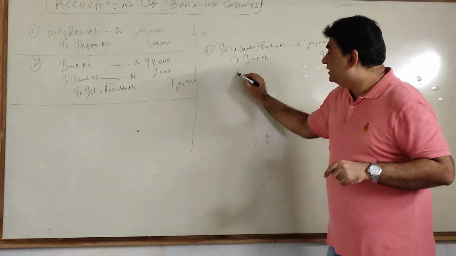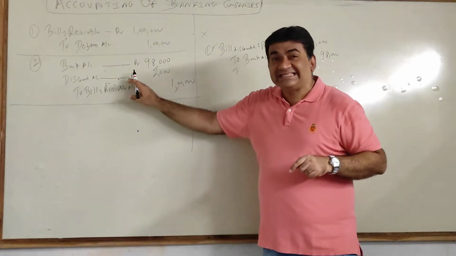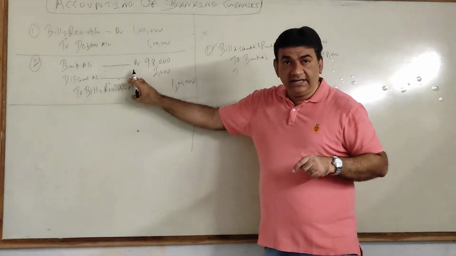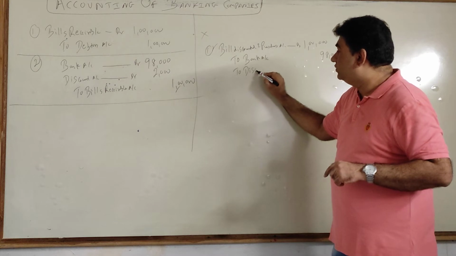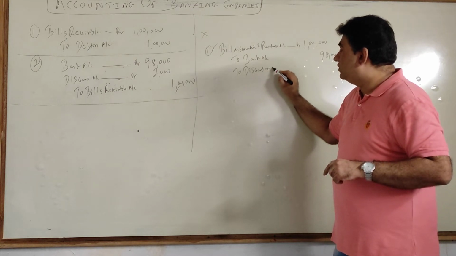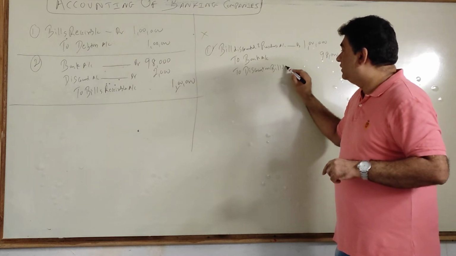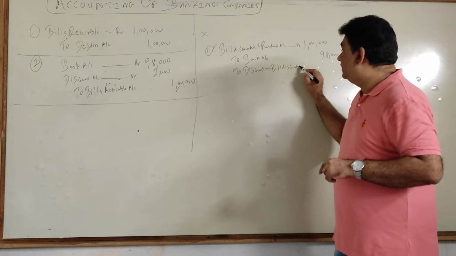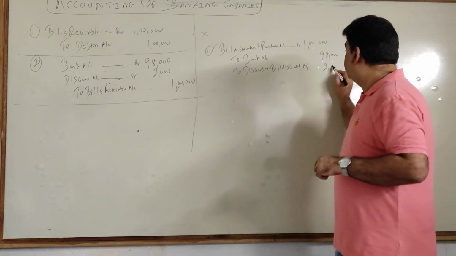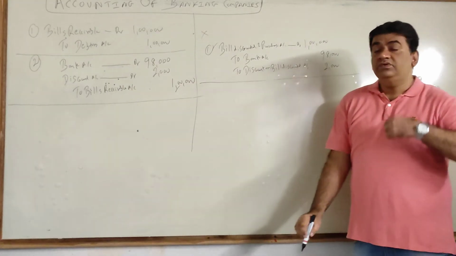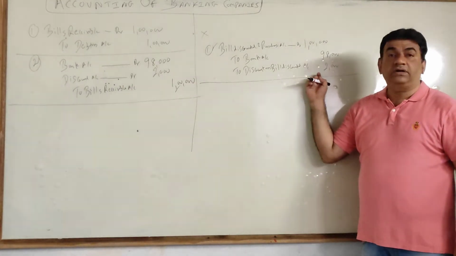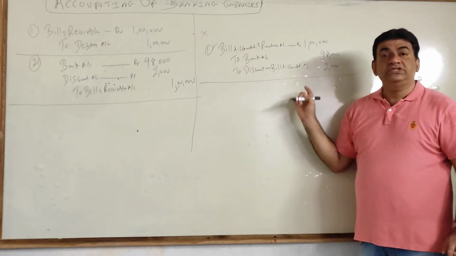So here their discount was debited. Now I will credit, and here I will use the words 'to discount on bill discounted account', that is 2000.